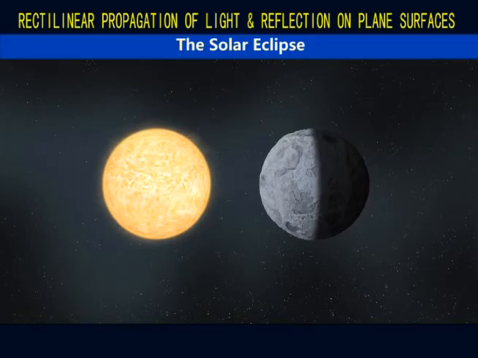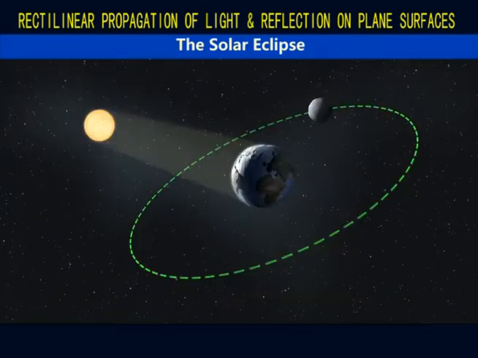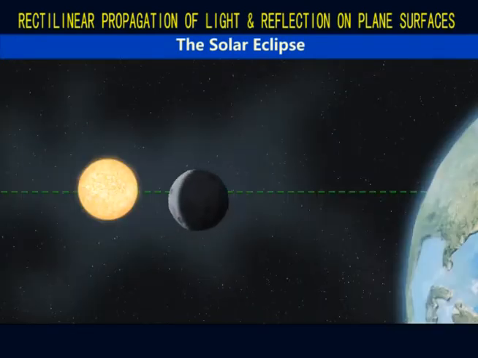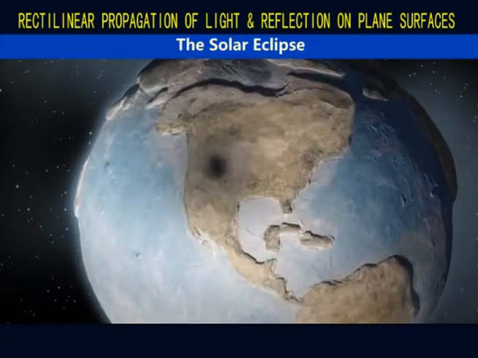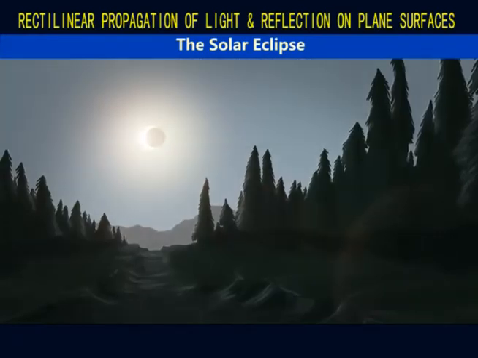Every time the moon orbits the earth once every month, it has to pass between the earth and the sun during new moon. And every time it passes, the new moon has a chance to block out the sun. But it doesn't always, and we will see why. However, when it does, a shadow of the moon will make a narrow path across the earth, and those in the shadow will see a total solar eclipse.